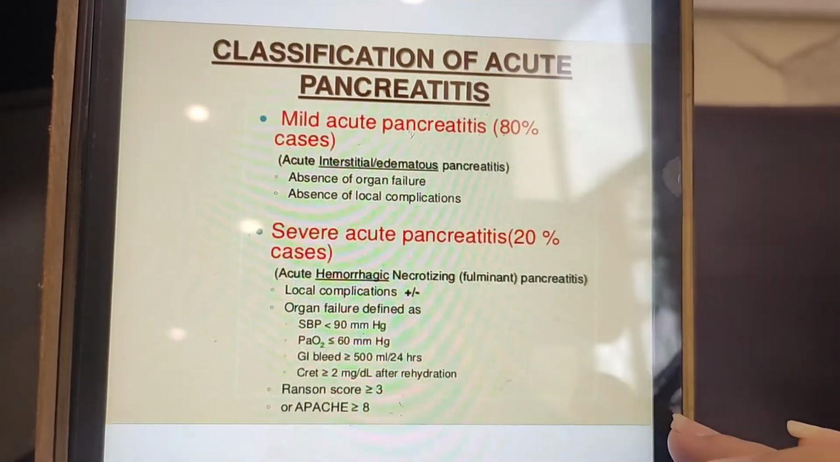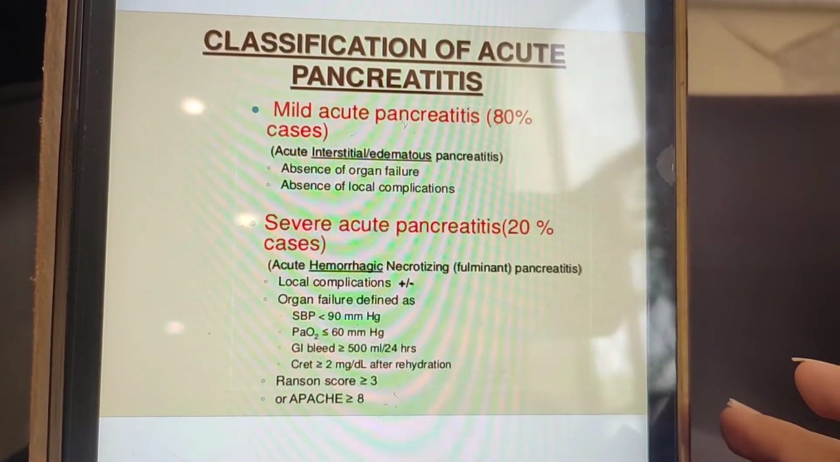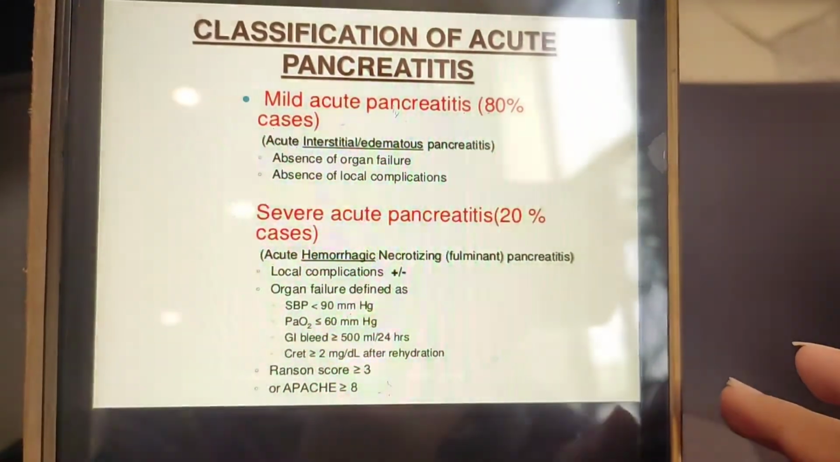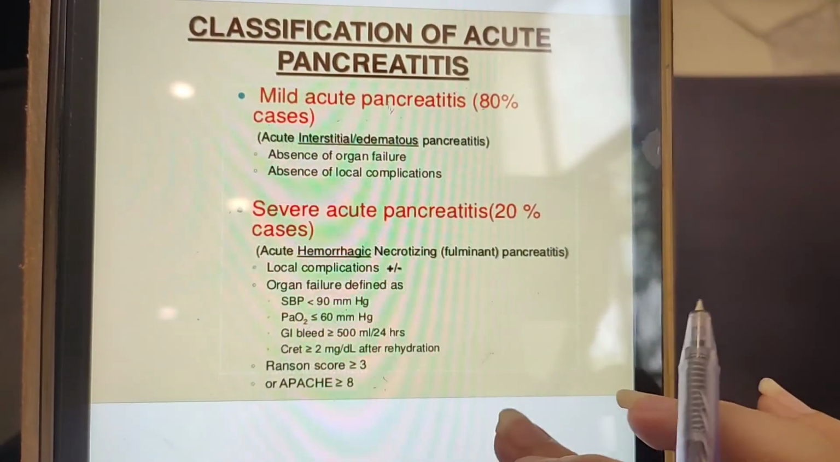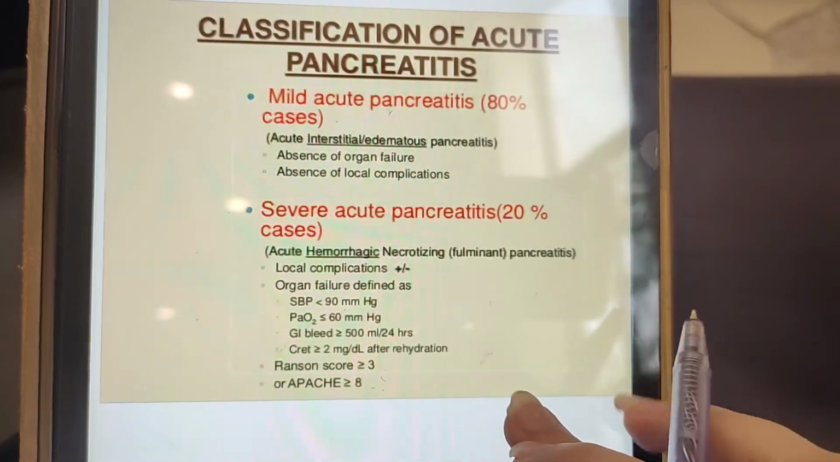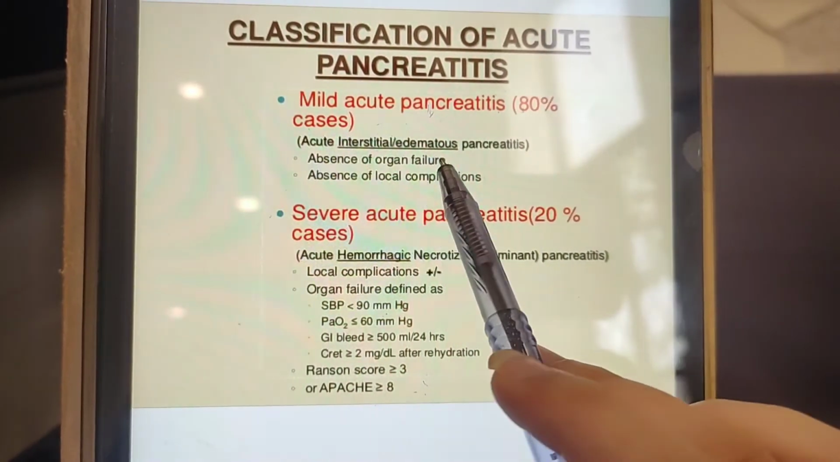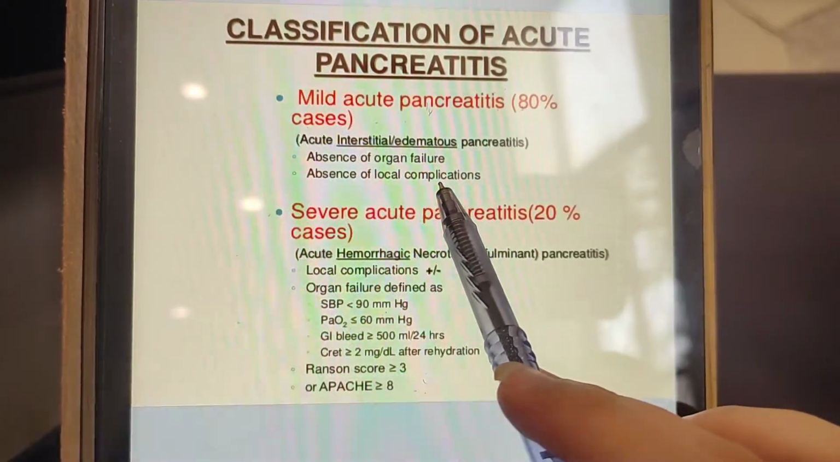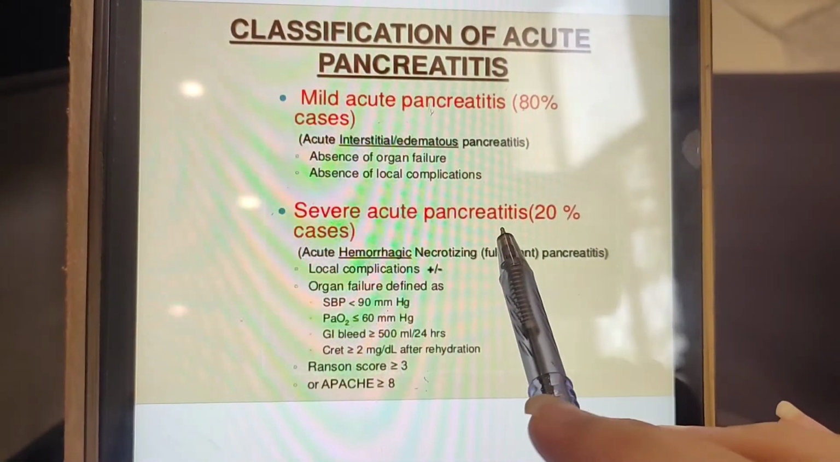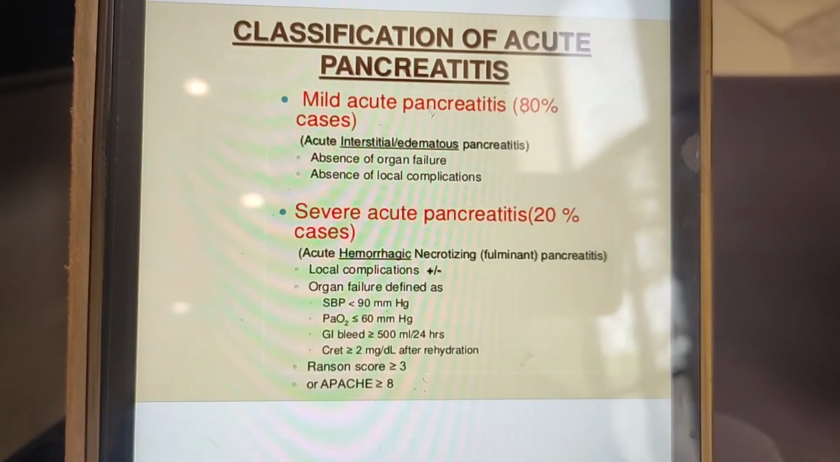As I already told you, pancreatitis is divided into acute and chronic pancreatitis. If the patient is having mild acute pancreatitis, then there is no organ failure, and there are no local complications. The patient is not developing septic shock and it can be treated mildly.